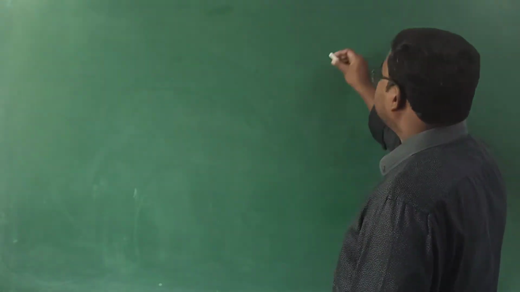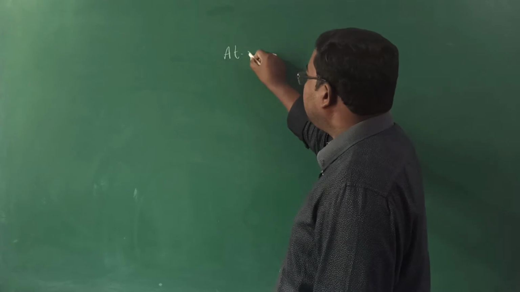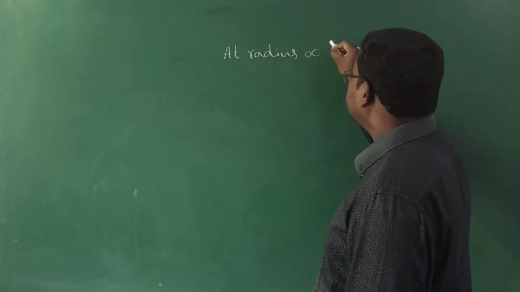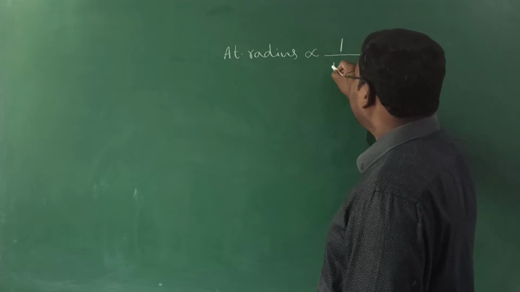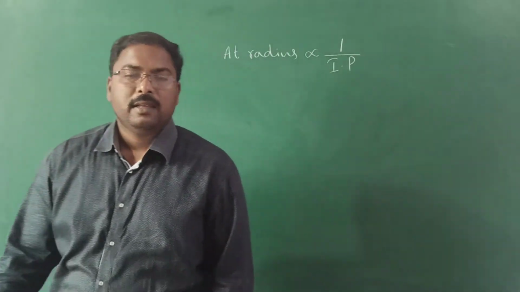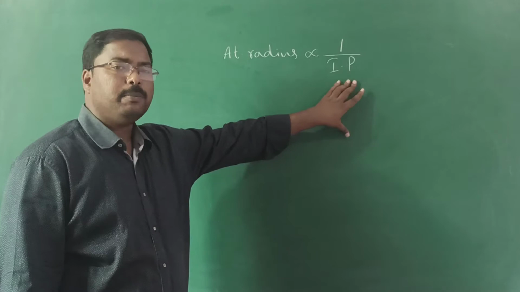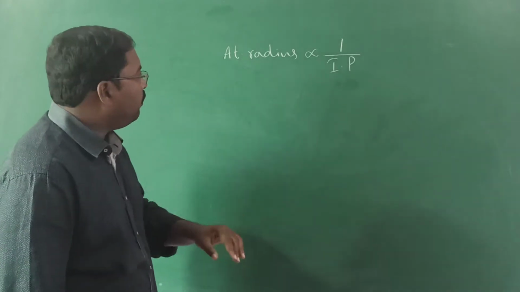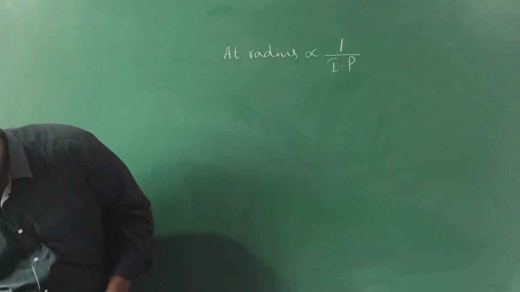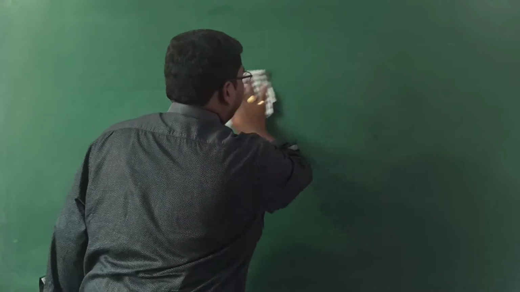As we discussed, the atomic radius or the atomic size of an element is inversely proportional to ionization potential value. So smaller the size, higher will be the ionization potential. About this already we discussed.